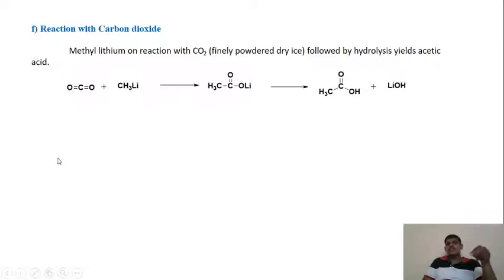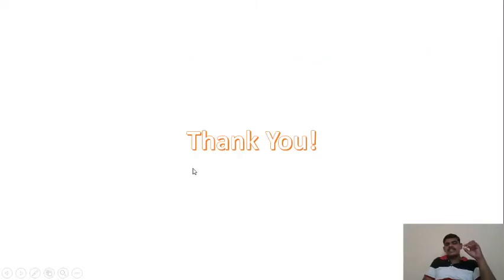Organomagnesium compounds are also called Grignard reagent, because Grignard first synthesized the organomagnesium compounds. Then we have seen their different reactions, and most of them were the same in the case of organolithium compounds as well. So this is how we end the chapter.